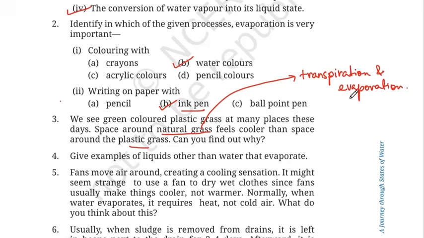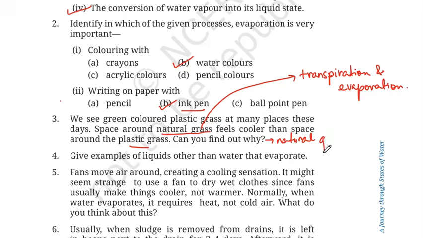Whereas plastic grass does not have this property, so it does not provide the cooling effect that natural grass does. So the basic reason is that because of transpiration and evaporation, the natural grass provides the cooling effect.